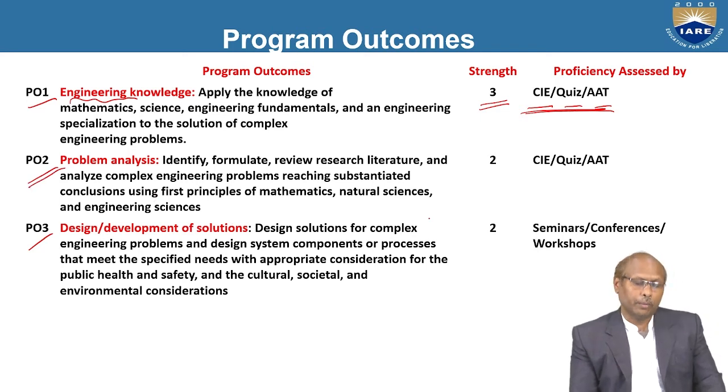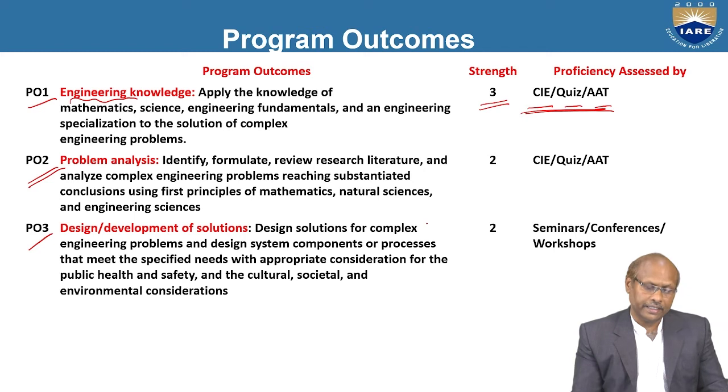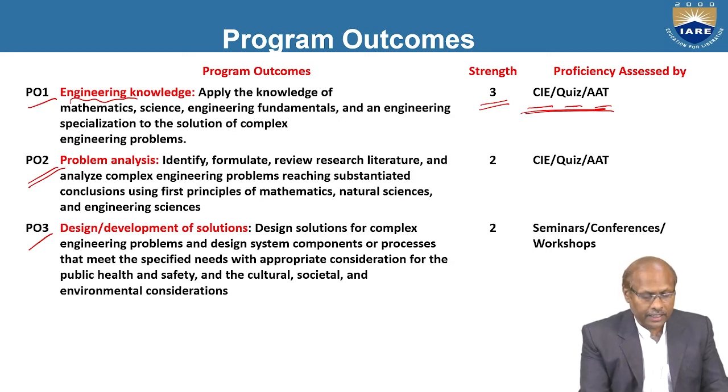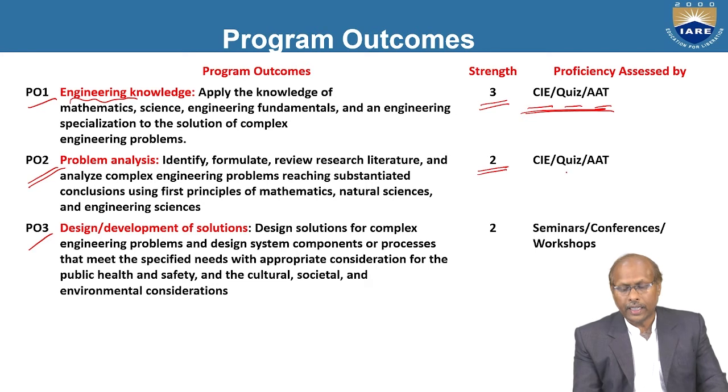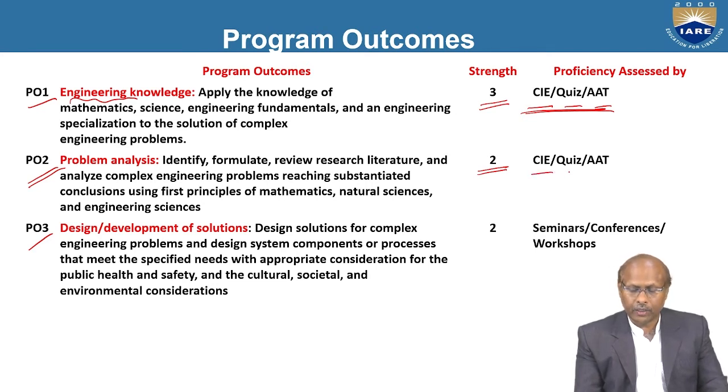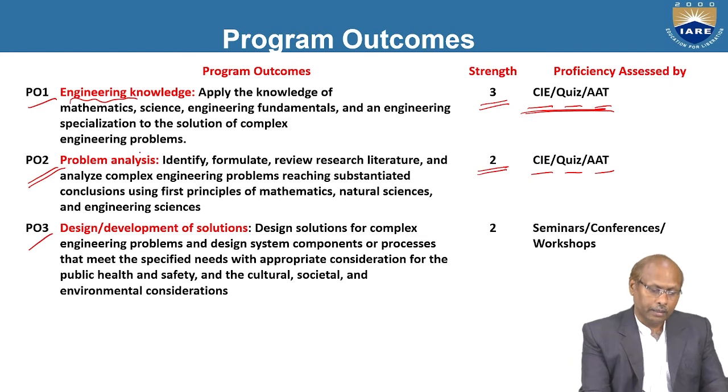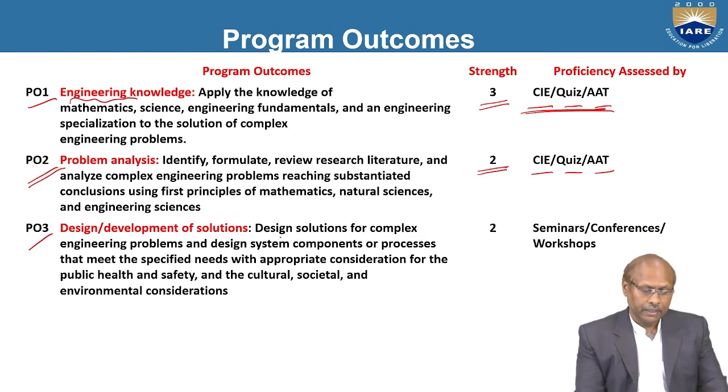And the second program outcome is problem analysis. Identify, formulate, review research literature, analyze the complex engineering problems, reaching the sustained conclusion using first principles of mathematics, natural science, and engineering sciences. Here the strength is 2, and you can assess by CIE or quiz or AAT. So that is the problem analysis step.